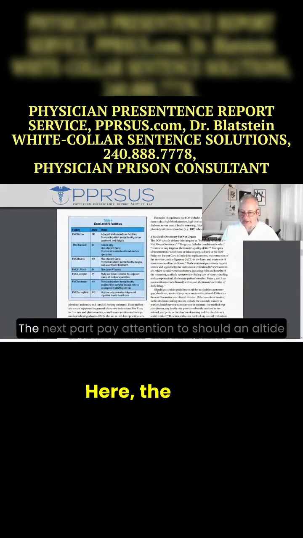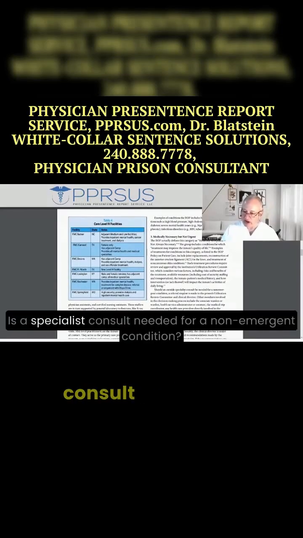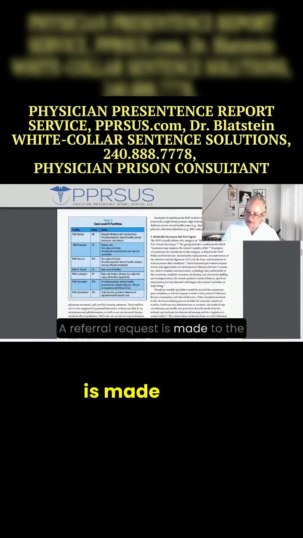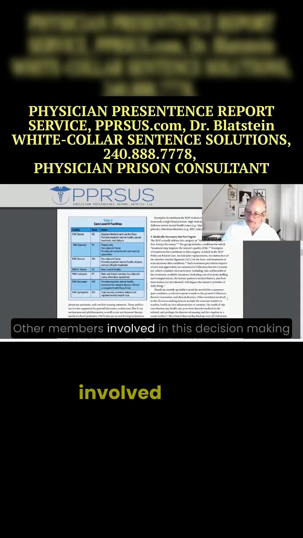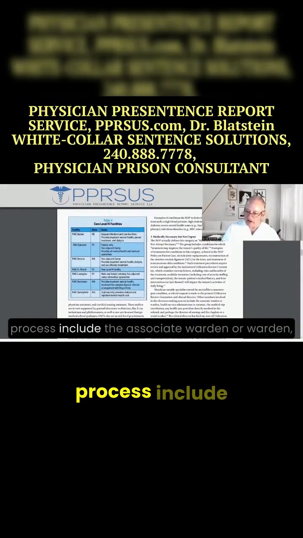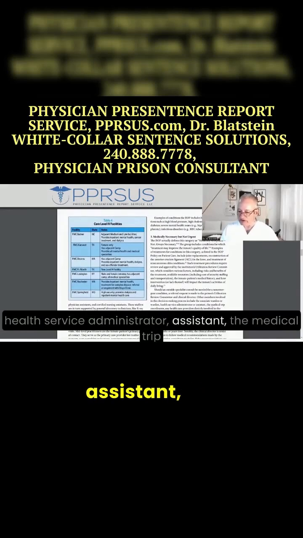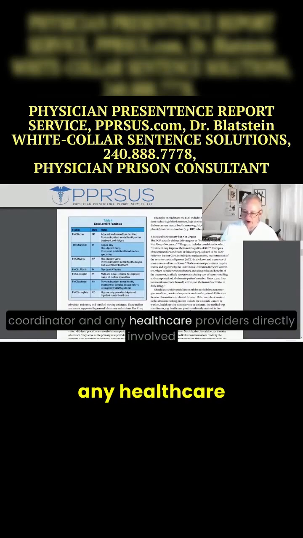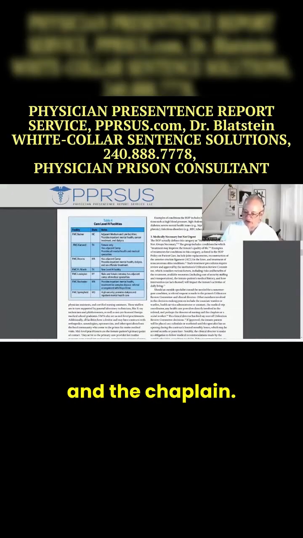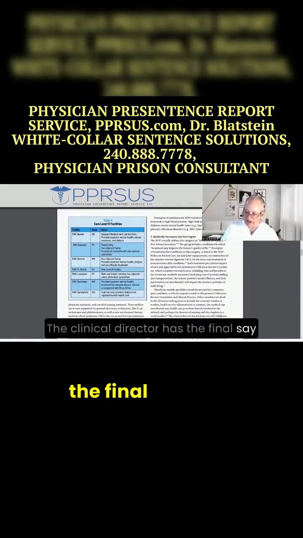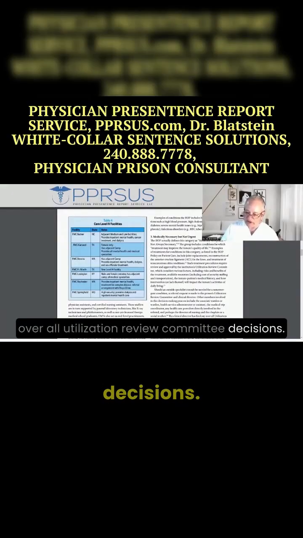Here, the next part, pay attention to: should an outside specialist consult be needed for a non-emergent condition, a referral request is made to the prison's utilization and review committee and clinical director. Other members involved in this decision-making process include the associate warden or warden, health service administrator assistant, the medical trip coordinator, and any healthcare providers directly involved in the referral, perhaps the director of nursing and the chaplain. The clinical director has the final say over all utilization review committee decisions.